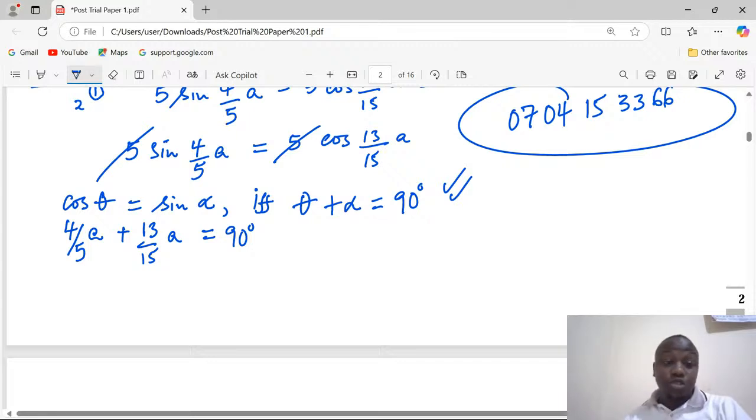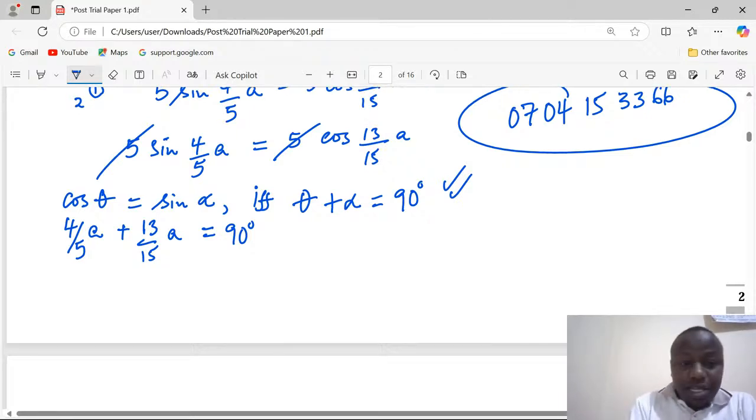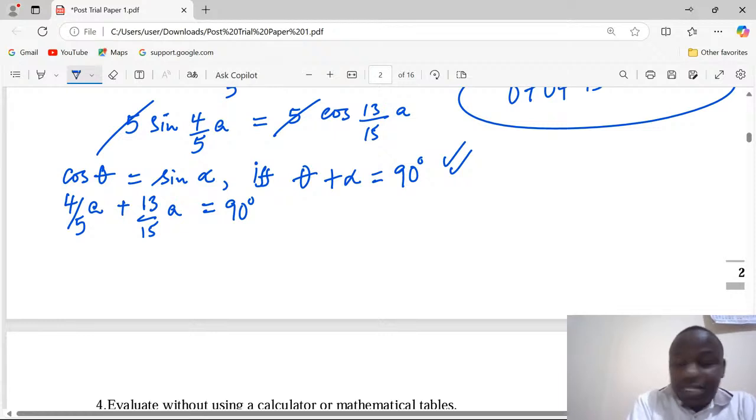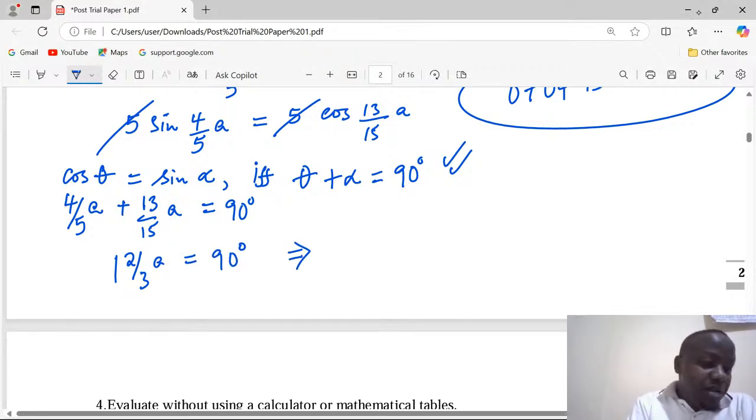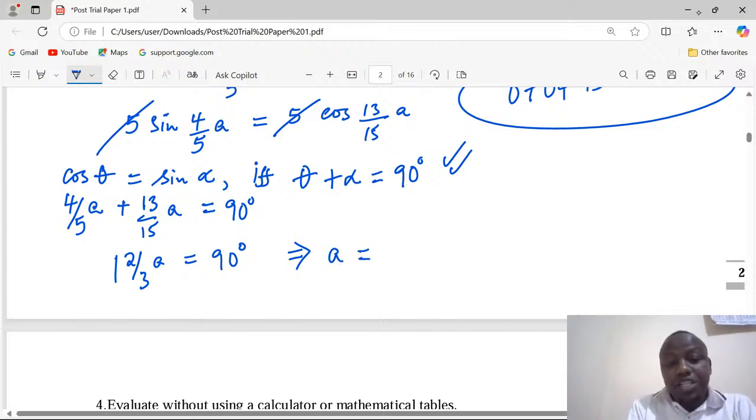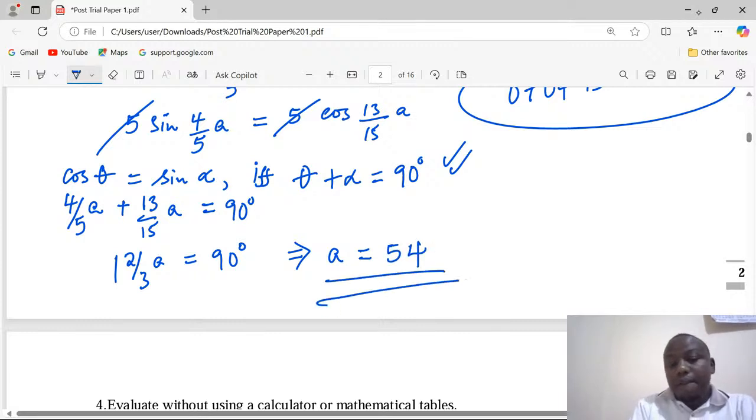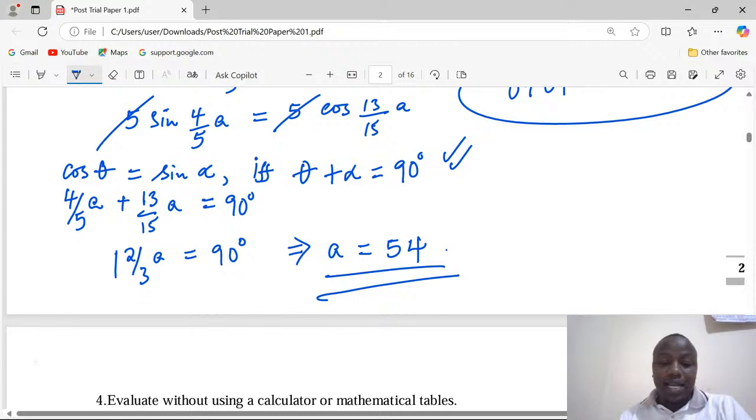And if that is so, then adding the left hand side will give us 1 2/3 of a, the same as 90 degrees. This implies that when we divide through by 1 2/3, the value of a shall become exactly 54. The value of a is exactly 54.